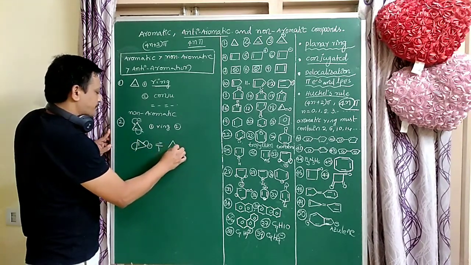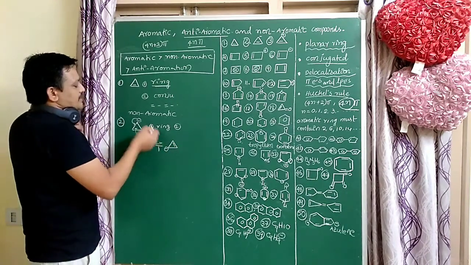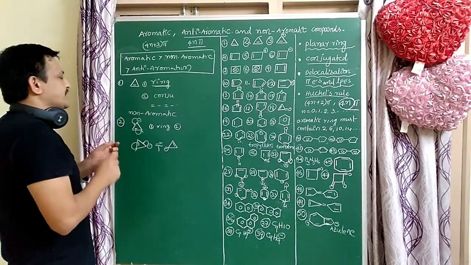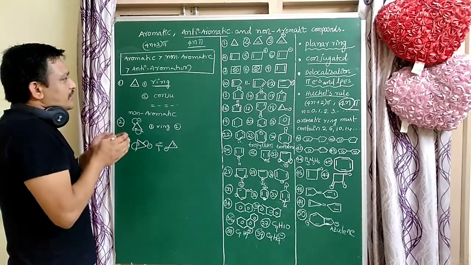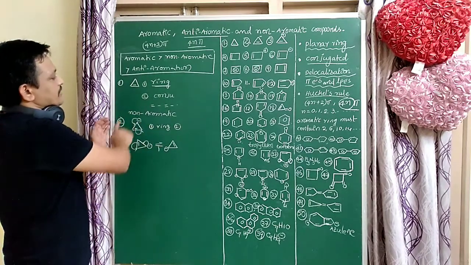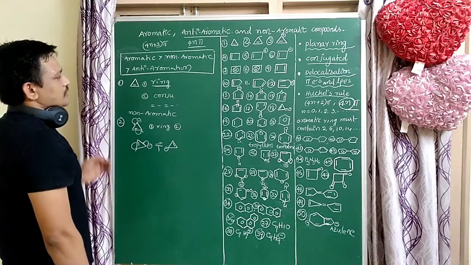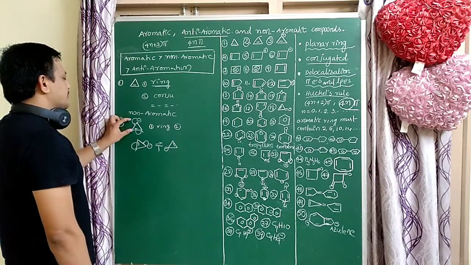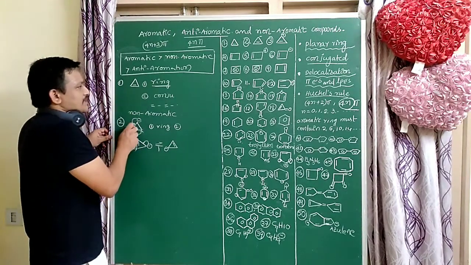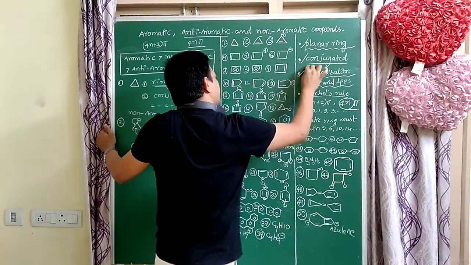Here minus. So in this molecule, the pi electrons are involved in delocalization and conjugation. They are delocalized pi electrons, not localized pi electrons. Delocalization takes place in this molecule, so this is a conjugated system. Next, it is a planar molecule. So the first, second and third conditions are satisfied.